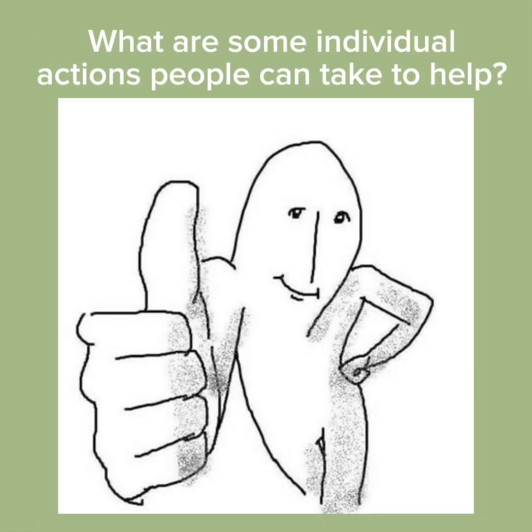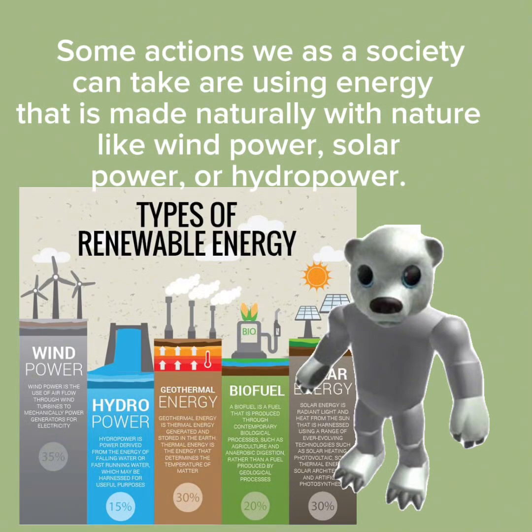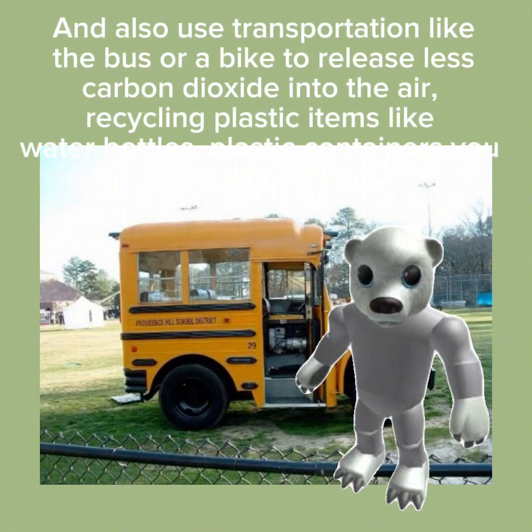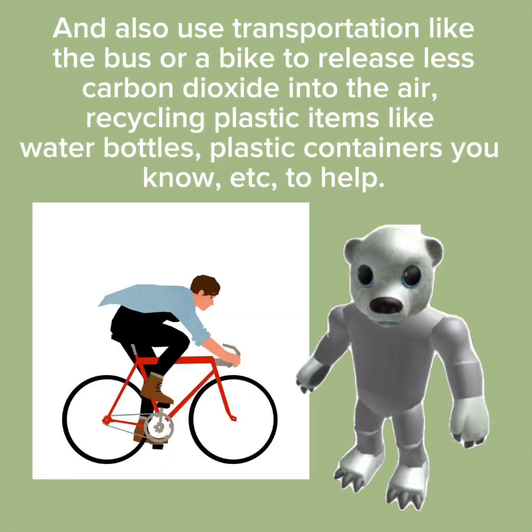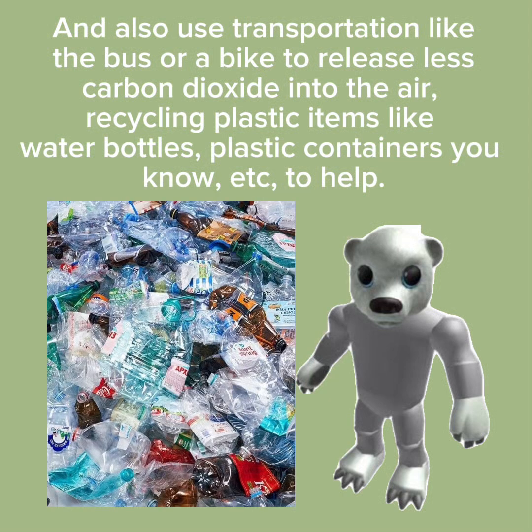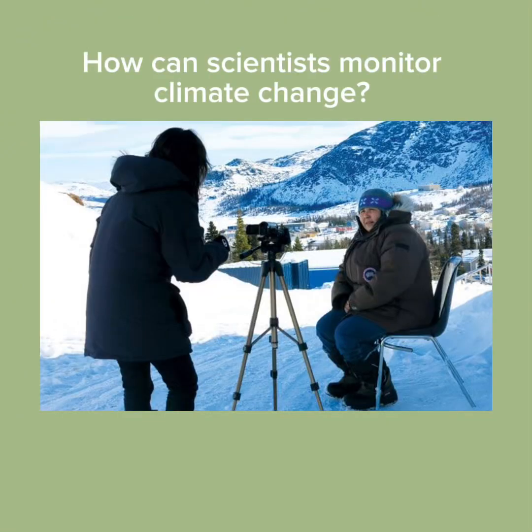What are some individual actions people can take to help? Some actions we as a society can take are using energy that is made naturally with nature, like wind power, solar power, or hydropower. And also use transportation like the bus or bike to release less carbon dioxide into the air. Recycling plastic items like water bottles, plastic containers, etc. helps as well.